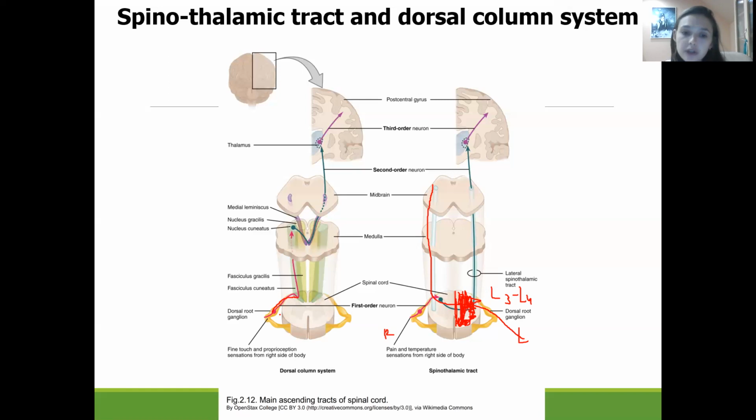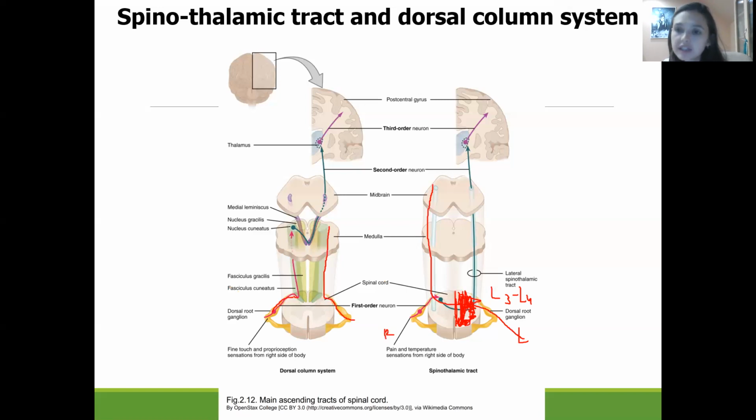And information from the right part of the body will be transmitted on the right part of the spinal cord, and information from the left part of the body will be transmitted on the left side of the spinal cord. It means that the dorsal column system does not cross on the level of the spinal cord.